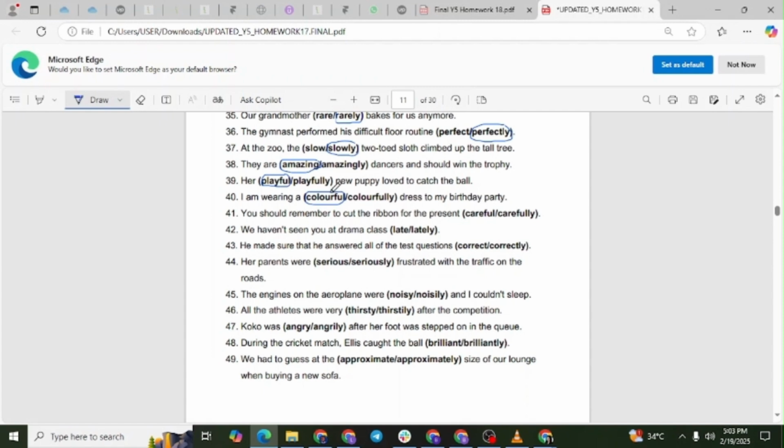Question number 41. You should remember to cut the ribbon for the present carefully. Explanation. Carefully is an adverb modifying the verb cut. Careful is an adjective and does not correctly describe an action.